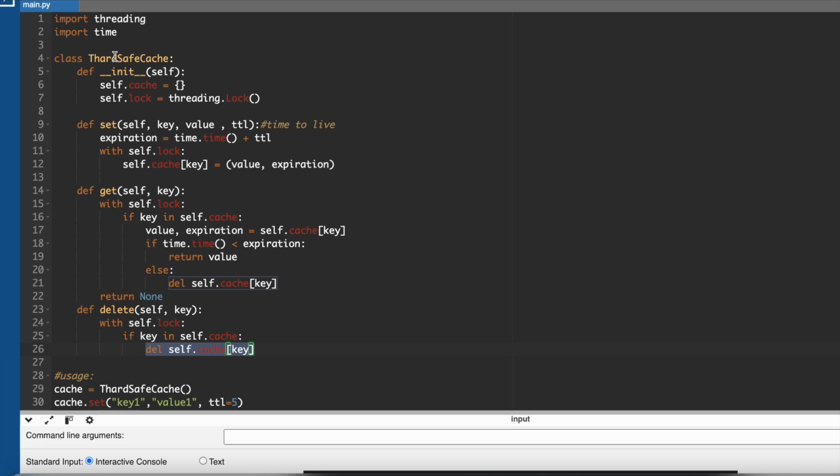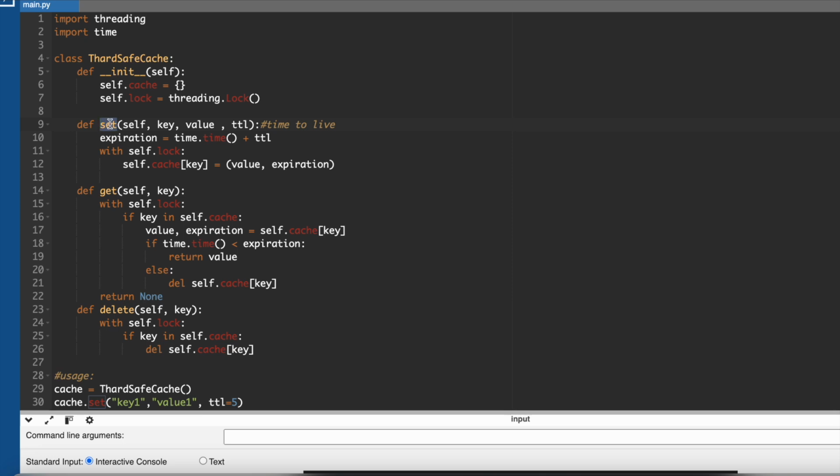Because we are going to implement thread safety, I have declared a class called ThreadSafeCache, and inside the constructor I have initialized a cache which is a dictionary, where we will store our cache based on key value pairs. And I have initialized one lock from the threading library, so that if one lock is applied, other threads should not be able to access the same object. Correct?